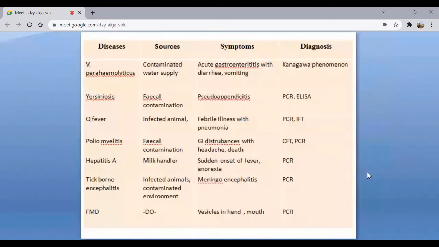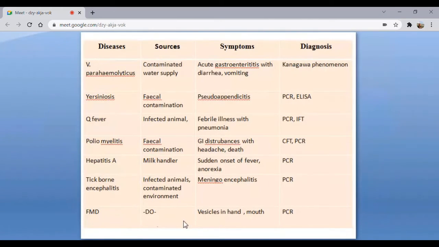Generally this one is not very much important. You can just write about polio. It can cause something like a headache. Hepatitis, if it occurs, you can very well know, because it will attack mainly the liver. Tick-borne encephalitis is important because it causes something like meningoencephalitis. That's the encephalitis zone.